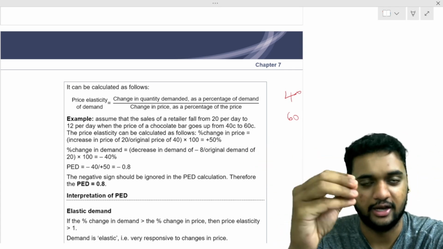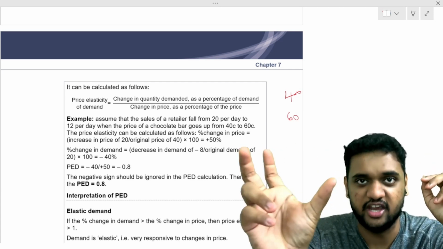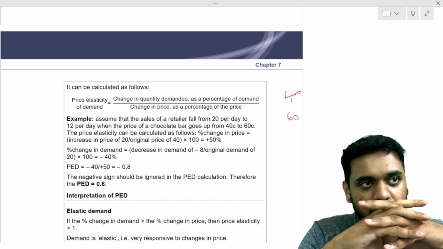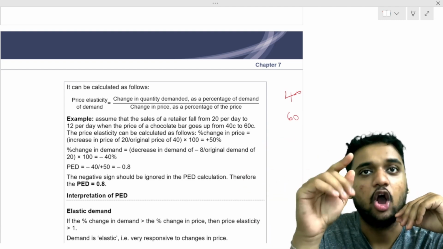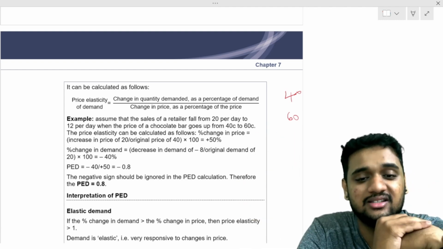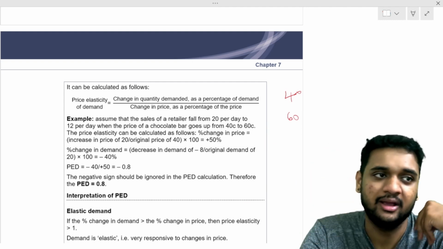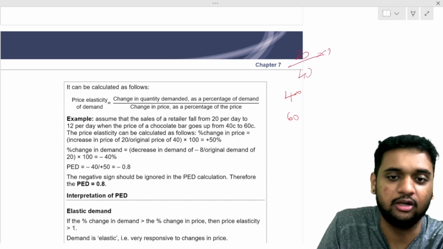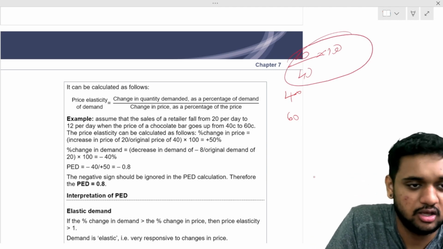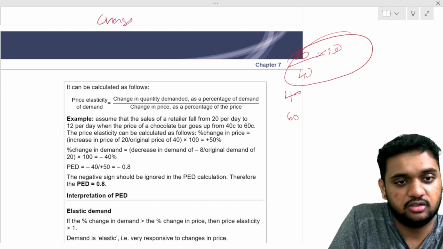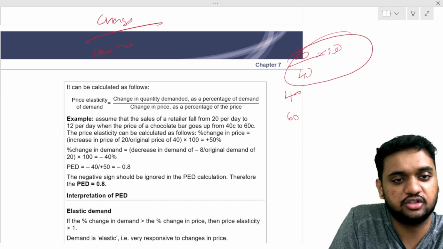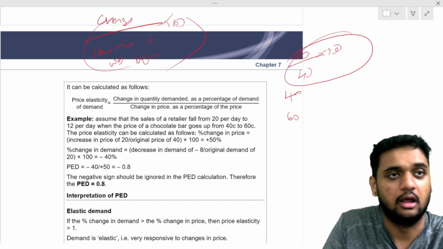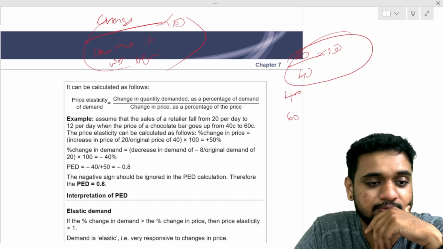Formula for percentage change, you can write this down also if you want. How much change divided by how much it was before. Use the formula to find percentage increase or decrease: change divided by how much it was before, into 100. Here, what is the change? 20. From 40 it's becoming 60. Change is 20, divided by what it was before, 40, into 100. If you do this, you will get the percentage change. Understood, all of you? Yes or no?